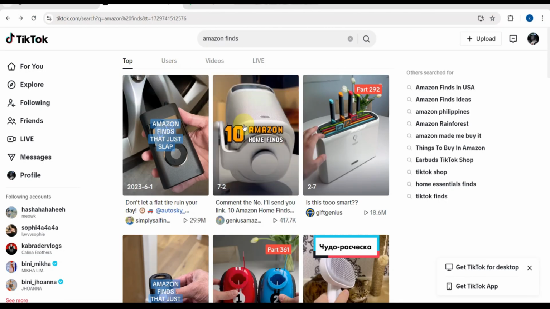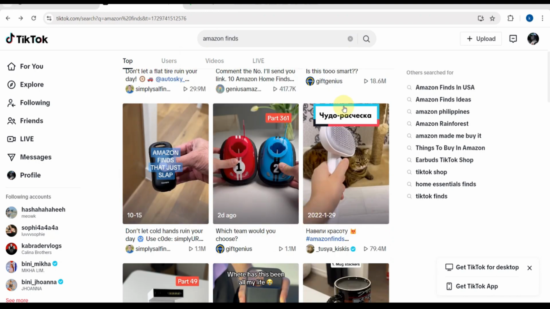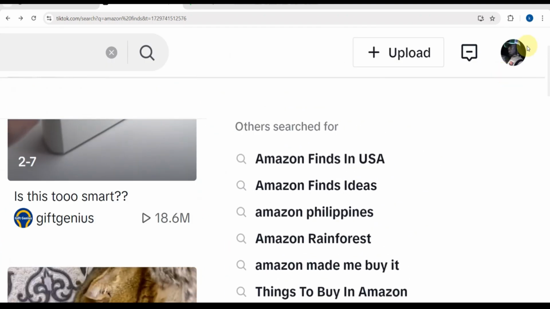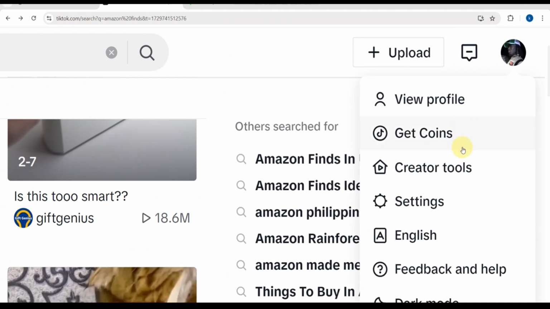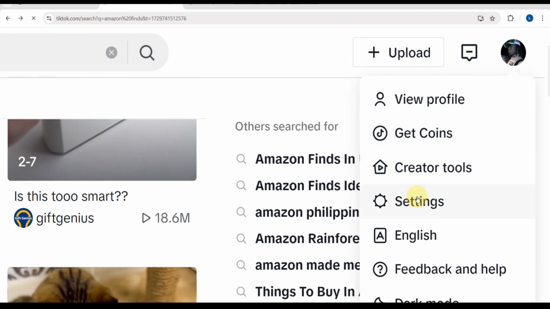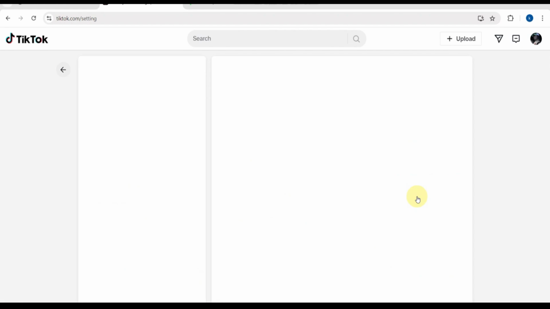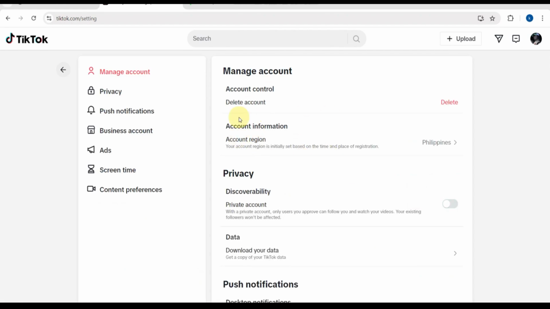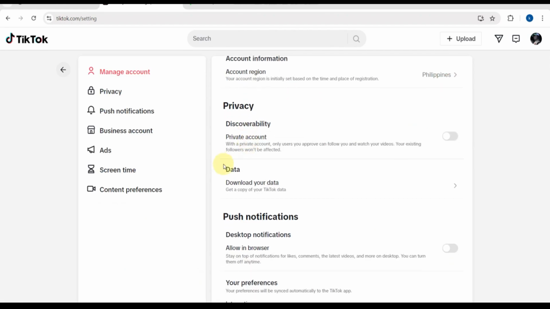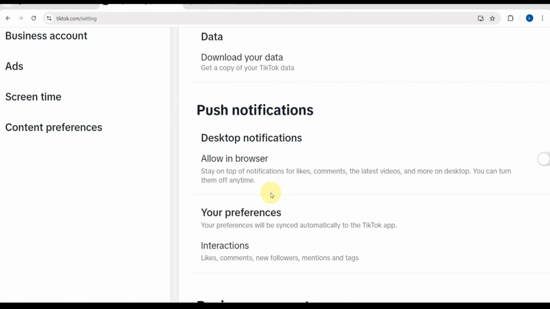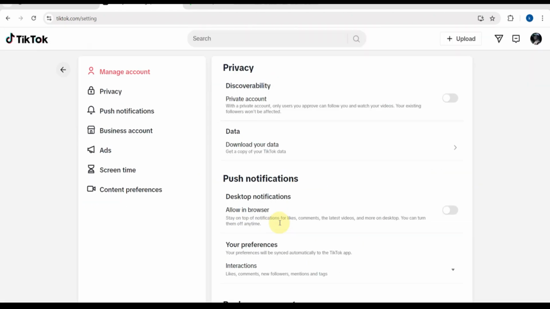Going back to TikTok, we are going to create a TikTok business account. We are going to add a clickable affiliate link to your TikTok bio, and for that you'll need to create a business account. Here's how to do it. Open the TikTok website and then go to your profile.